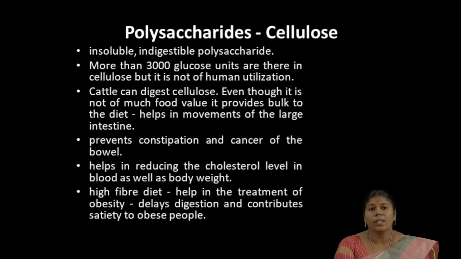The next one is cellulose. It is an insoluble, indigestible polysaccharide, as the name itself mentions. It takes a long time to get digested, and it won't easily dissolve in our body by the digestive enzymes.